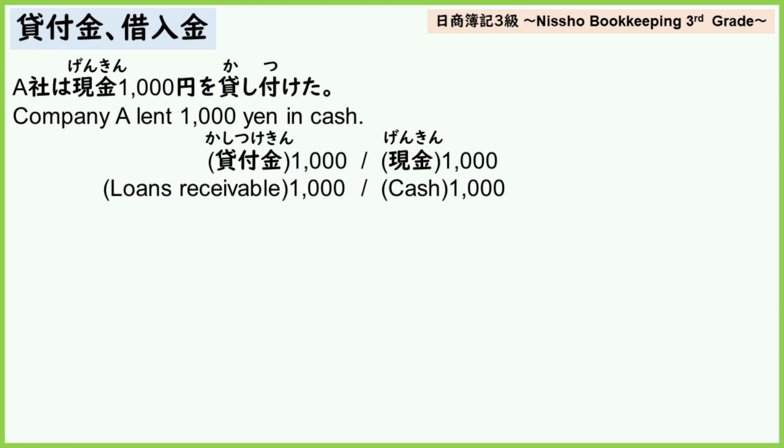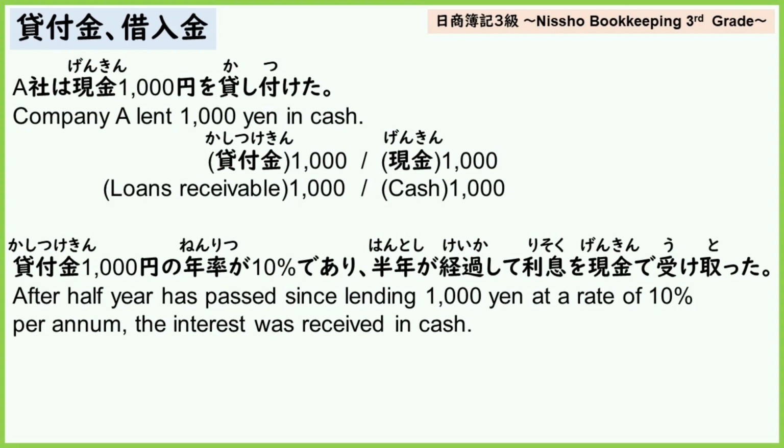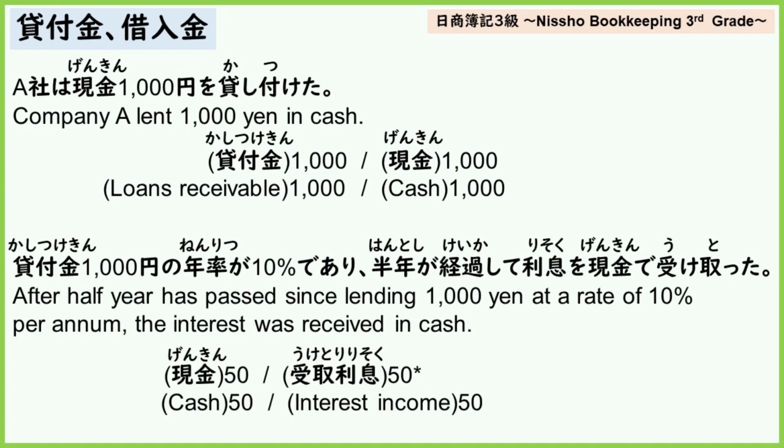When lending money, you can earn interest based on the duration and interest rate. Let's examine the journal entry. After half a year has passed since lending 1,000 yen at a rate of 10% per annum, the interest was received in cash. The journal entry is debit, cash 50. Credit, interest income 50.